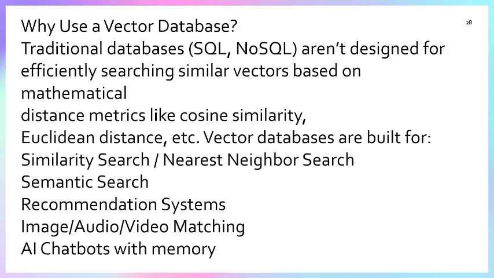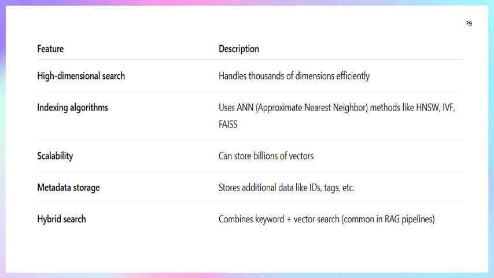So for a vector database, we can see here the features and their descriptions. High dimensional data: it handles thousands of dimensions efficiently. Indexing algorithms use ANN, approximate nearest neighbor methods like HNSW, IVF, and FAISS.